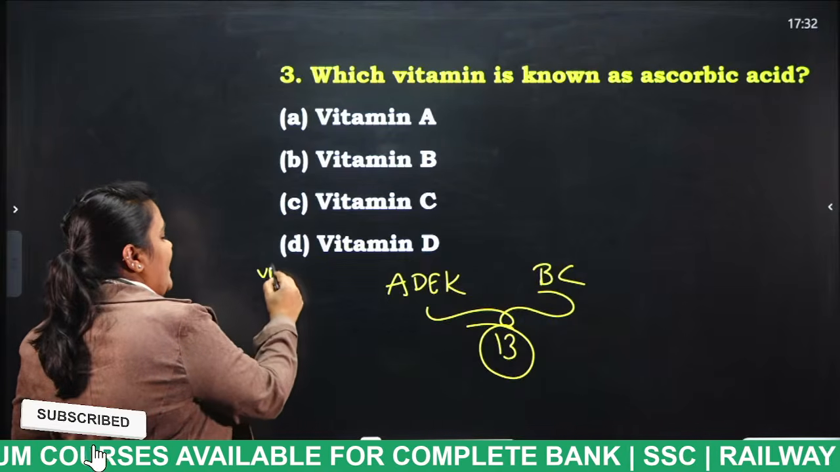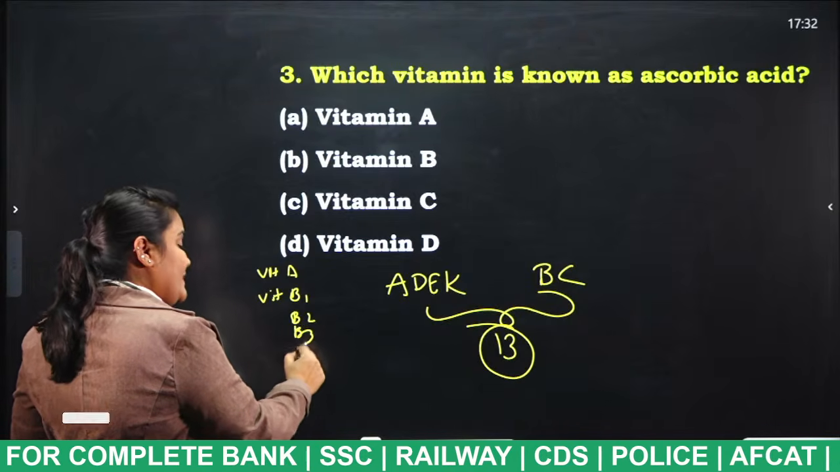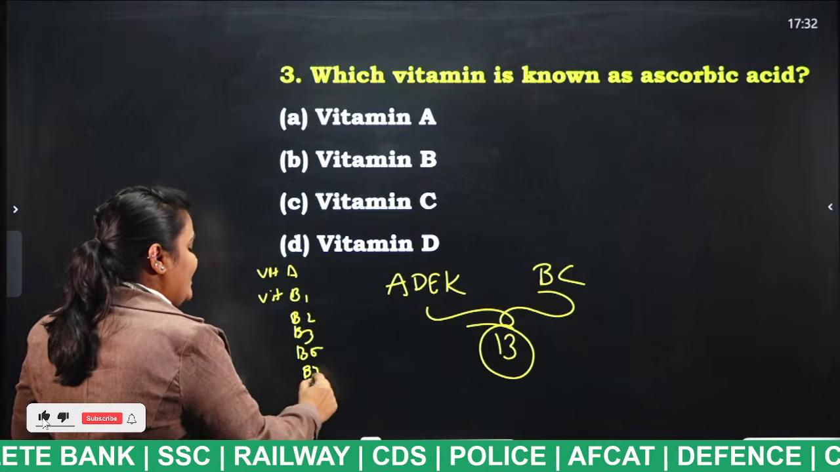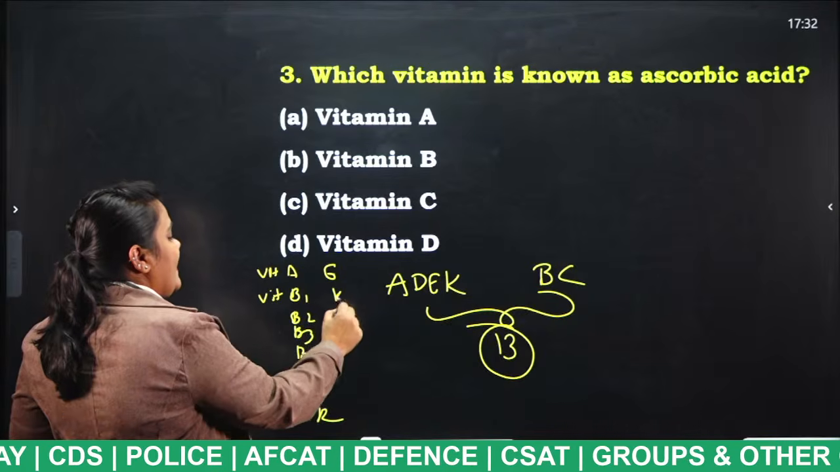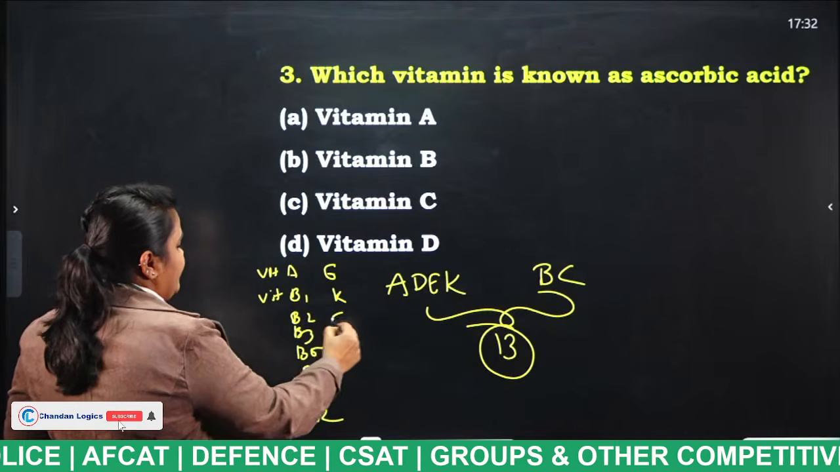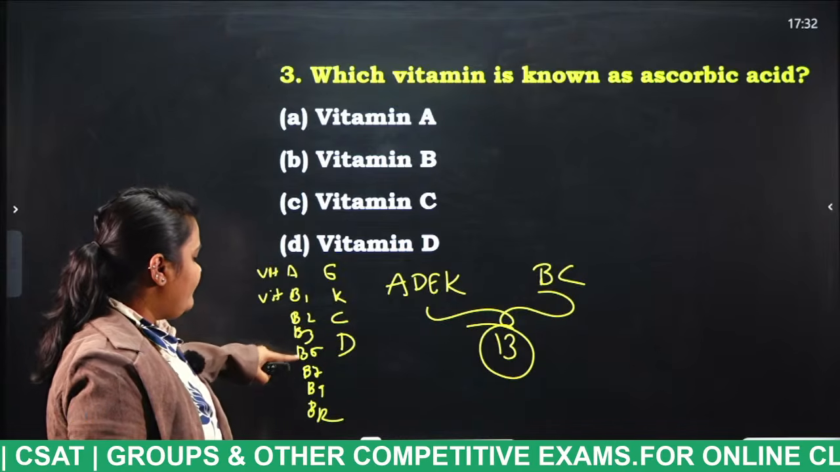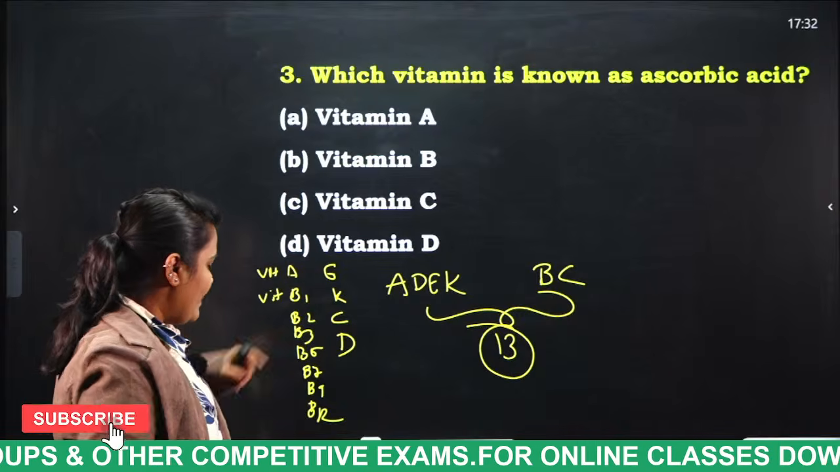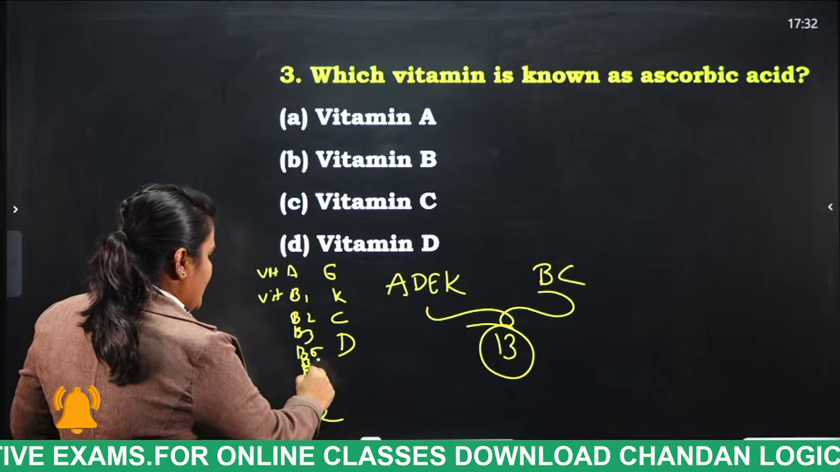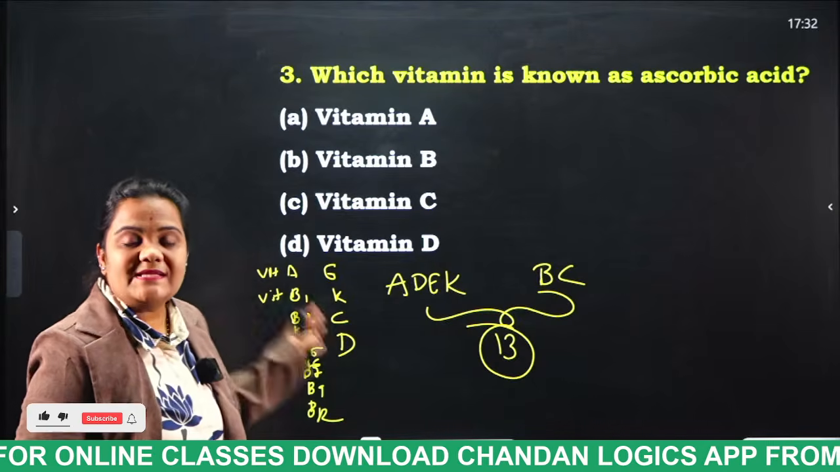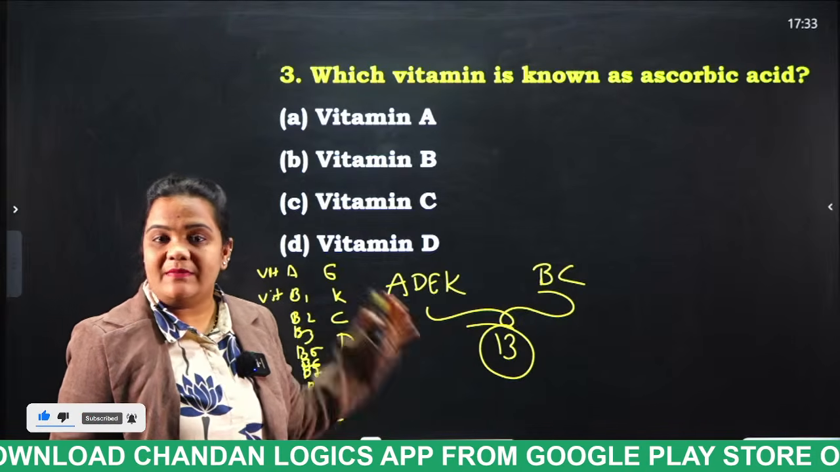13. Vitamin A, vitamin B1, B2, B3, B5, B7, B9, B12, and finally vitamin C, D, E, K. One, two, three, four, five, six, seven, eight, nine, ten, eleven, twelve. One more thing, vitamin B6. These are the 13 vitamins which are present.